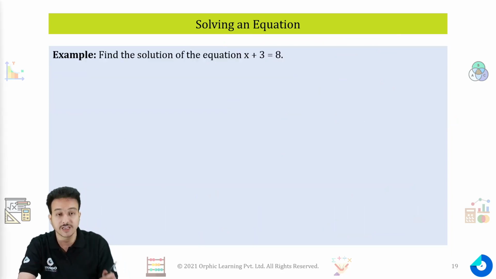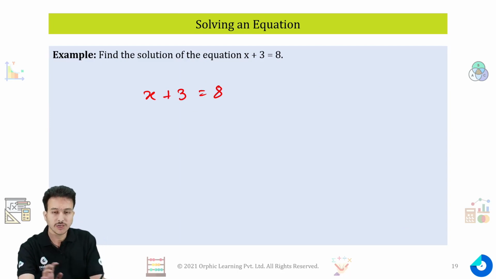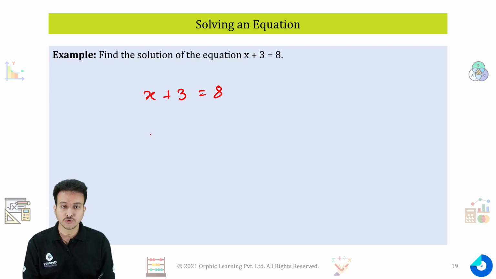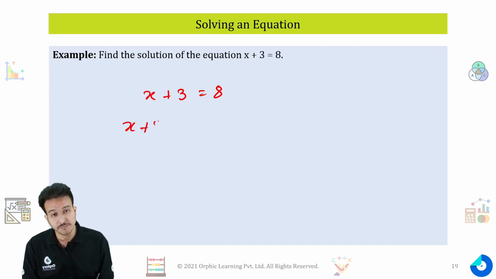Let's try to solve an equation now. x plus 3 is equal to 8. In order to solve this equation, we try to keep our variable on one side and the numbers on the other side. So I'll follow the second rule, that is, I'll subtract one number from both sides.